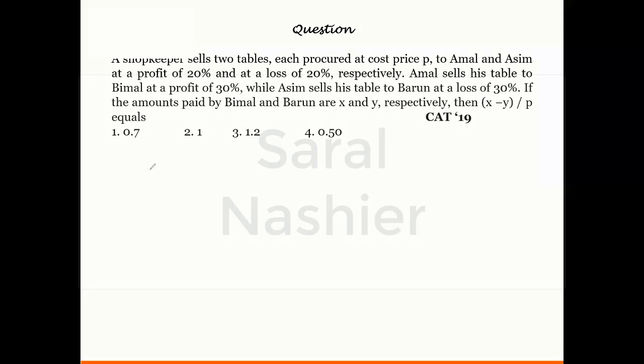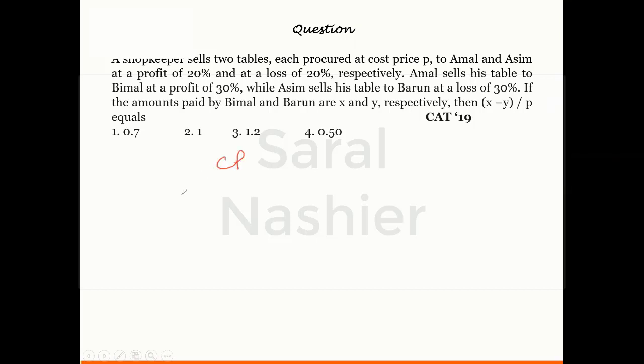So the question says a shopkeeper sells two tables, each procured at cost price P, to Amal and Asim at a profit of 20% and at a loss of 20% respectively. Amal sells his table to Bimal at a profit of 30%, while Asim sells his table to Barun at a loss of 30%. If the amounts paid by Bimal and Barun are X and Y respectively, then (X minus Y) by P equals what? So let us discuss this now.